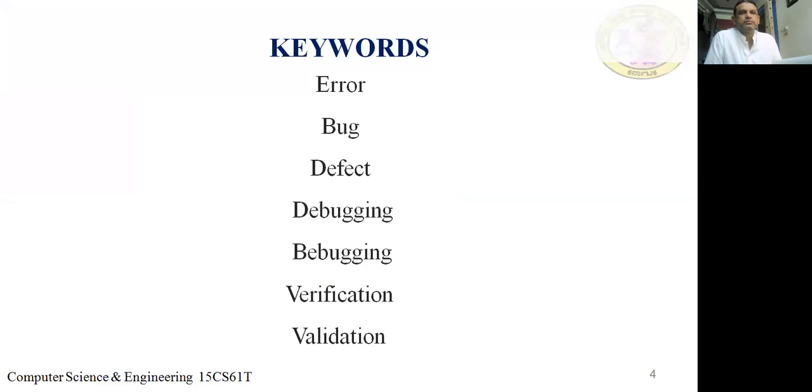Human action that causes software to fail. Error is nothing but a mistake. Human action that causes software to fail. Yeah, fine. That is what error is. Next, can somebody define what is a bug?